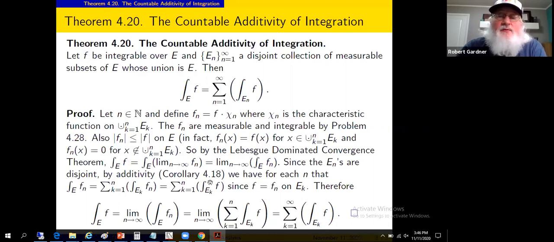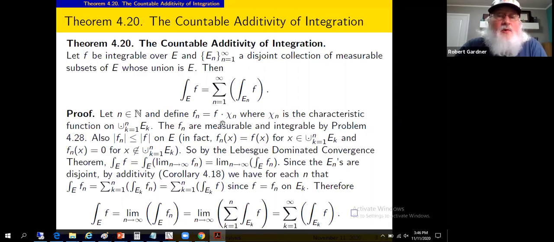Guess that was corollary 4.8. The finite additivity to these. And if we integrate over E, f sub n, that's equivalent to integrating f times a characteristic function, if you like.